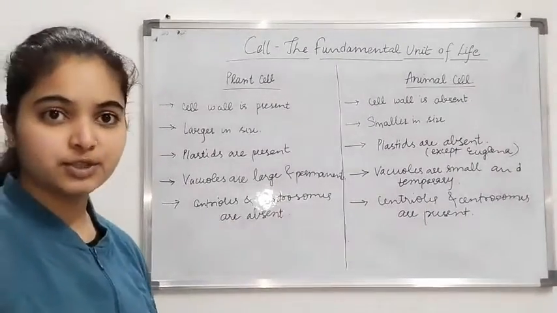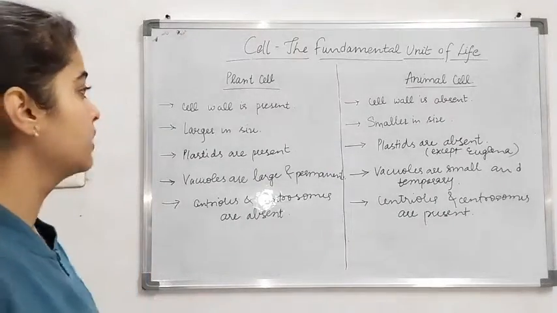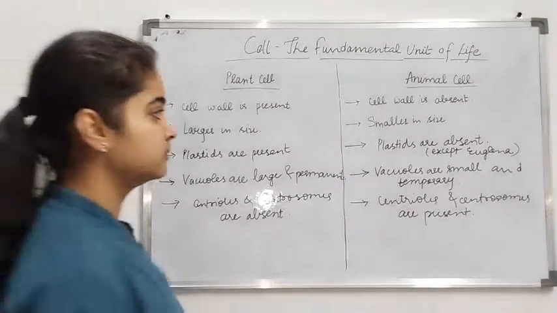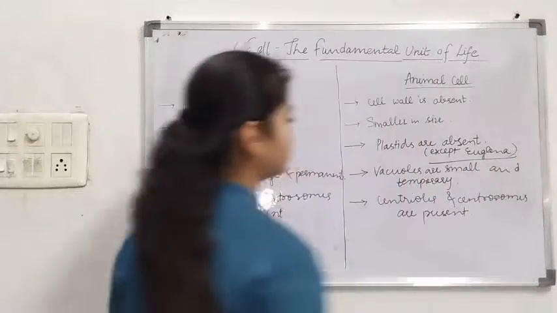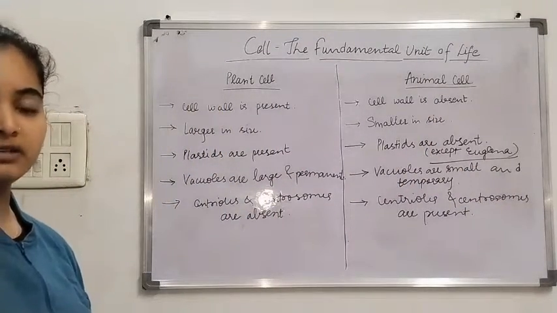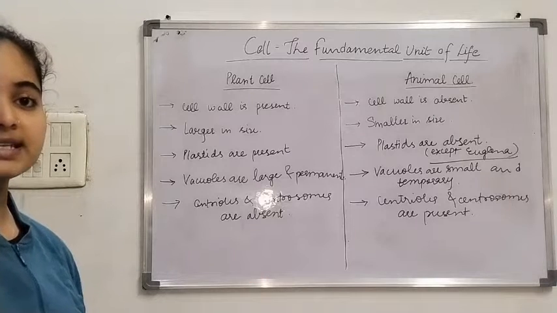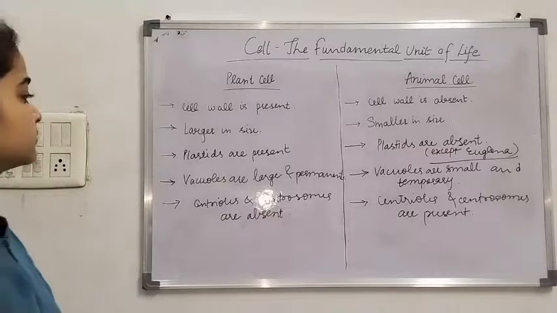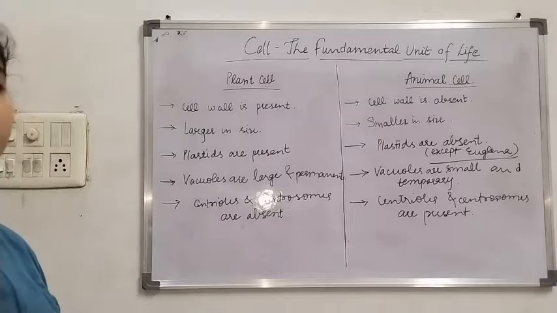But there is an exception. Euglena have plastids. Keep this in mind. The vacuoles in the plant cell are larger and they are permanent. In animal cell, vacuoles are smaller in size and they are temporary. In plant cells, centrioles and centrosomes are absent and they are present in animal cells.